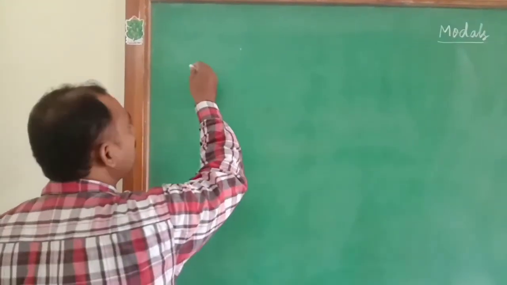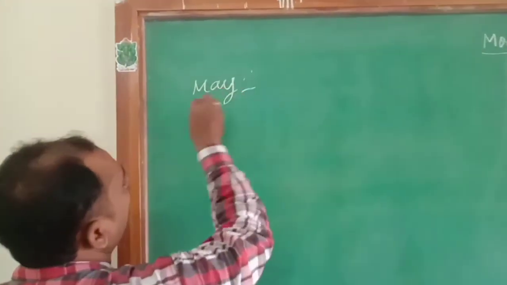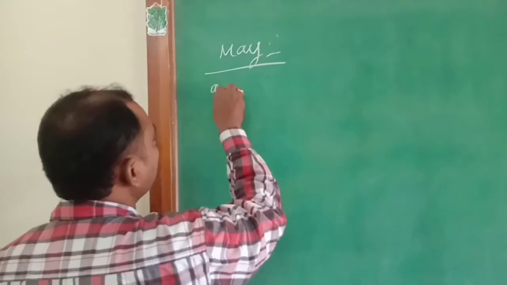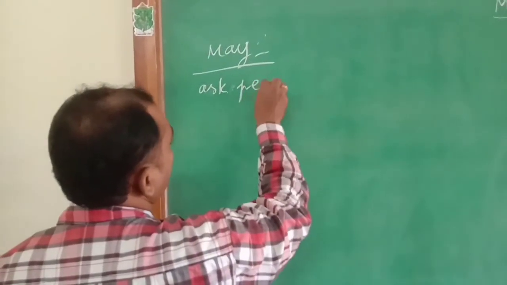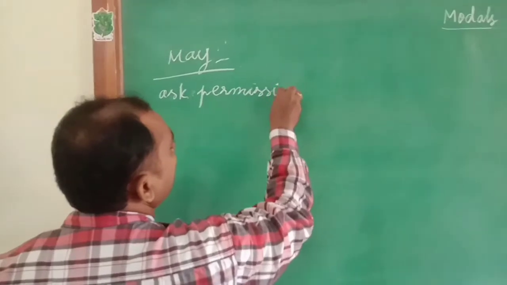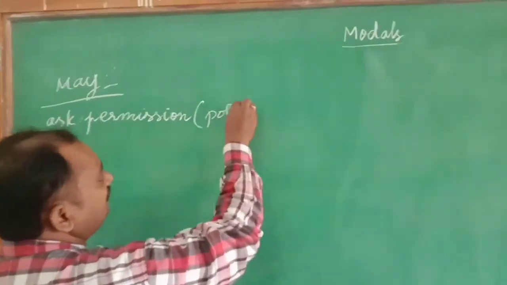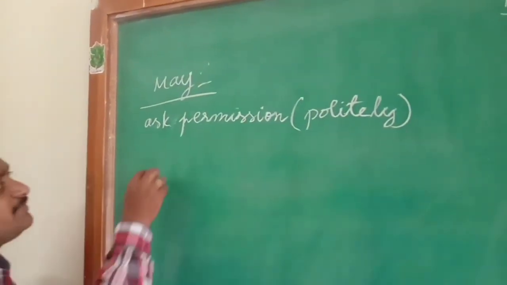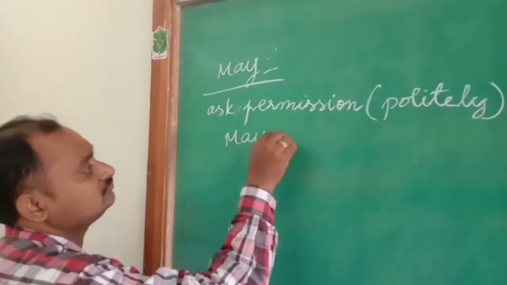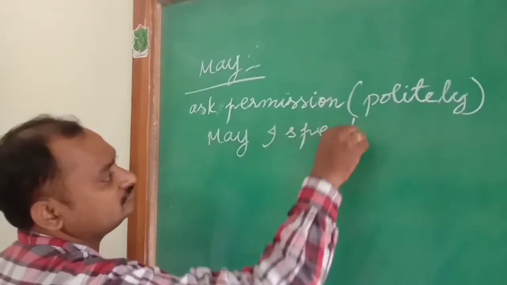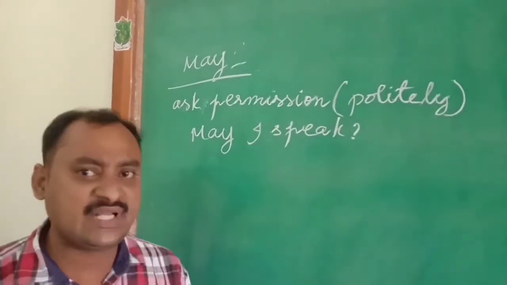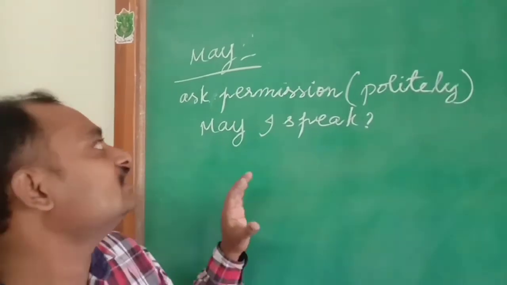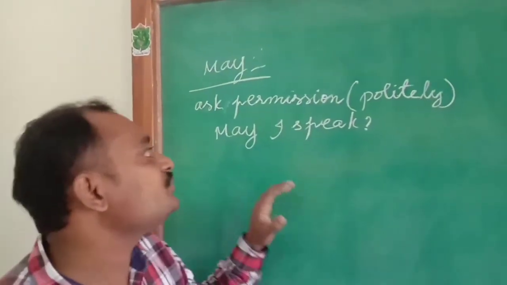Next modal auxiliary verb is may. May is used to ask permission politely. Here, may I speak? Some more examples also we can take. May I come in, sir? May I come in, madam? May I speak? If you want to ask this kind of polite permission, you have to use may.